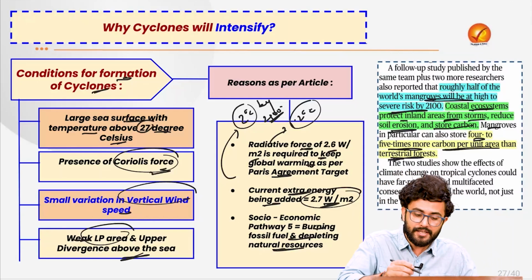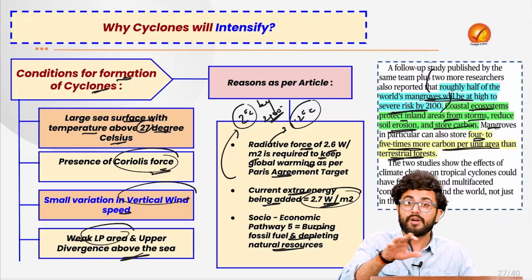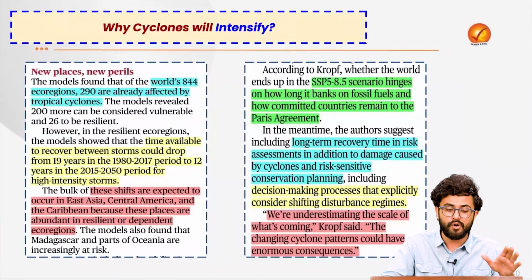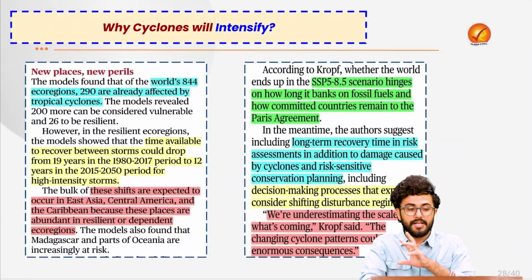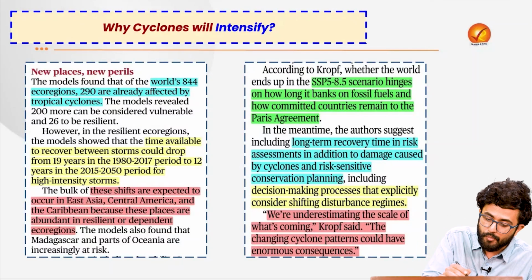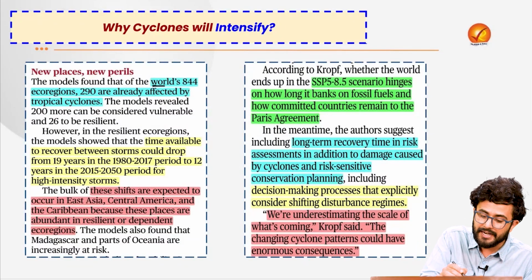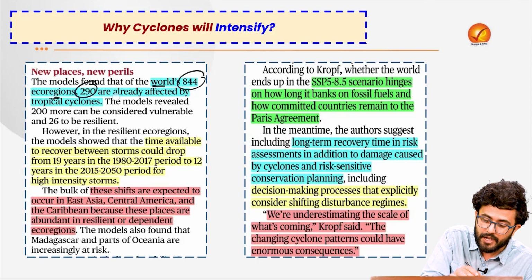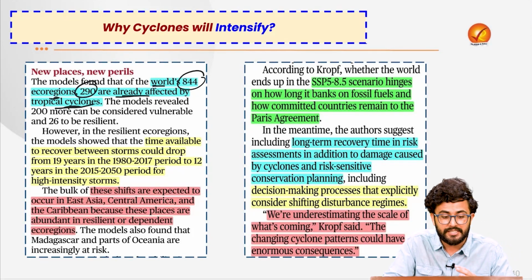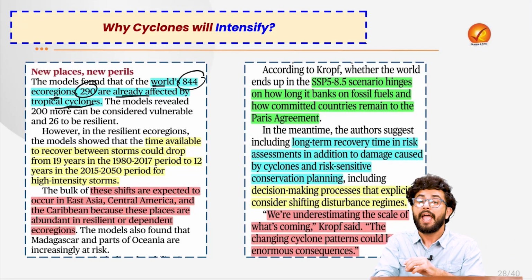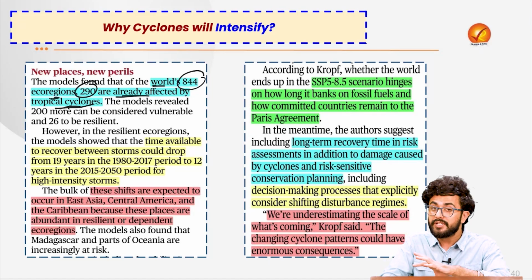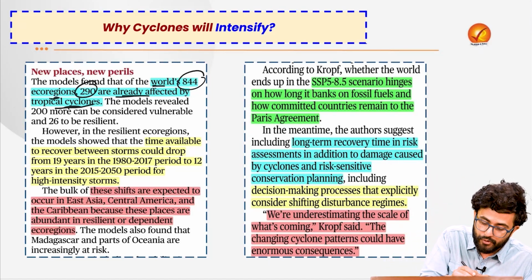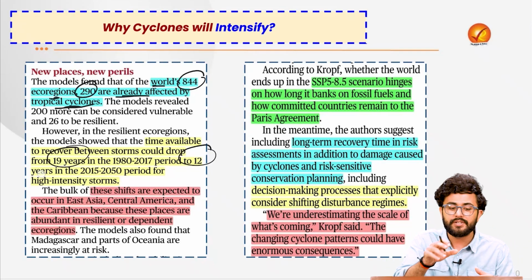The idea is that there is a decline of these mangrove forests as well, if you refer to the India State of Forest Report 2023. Thus, the model found that of the world's 844 ecoregions, 290 are already affected by the increasing number of tropical cyclones. And the time available for recovery from a cyclone has also dropped from earlier 19 years to 12 years now.